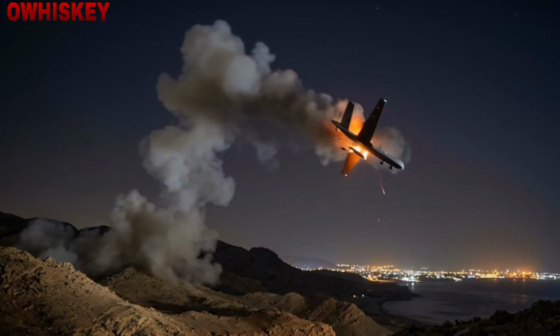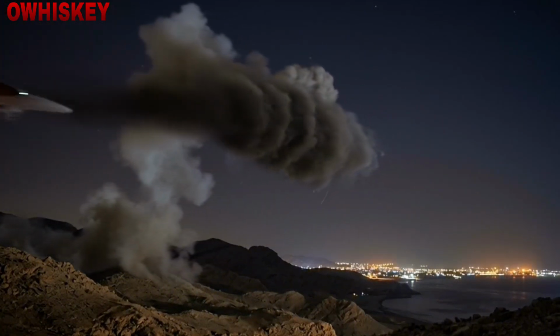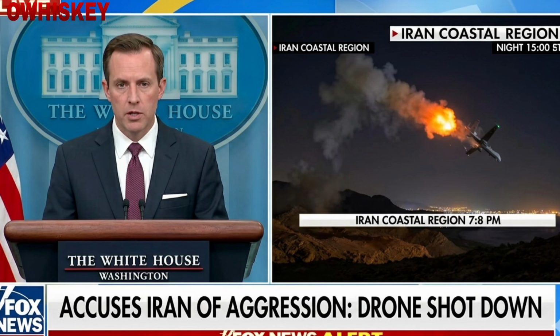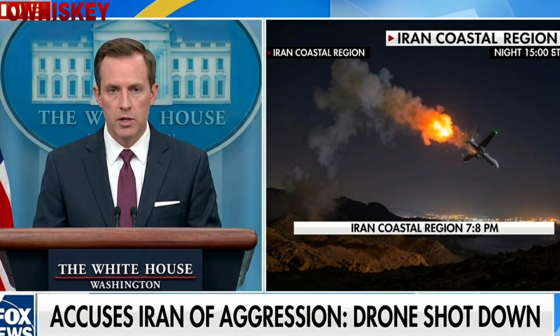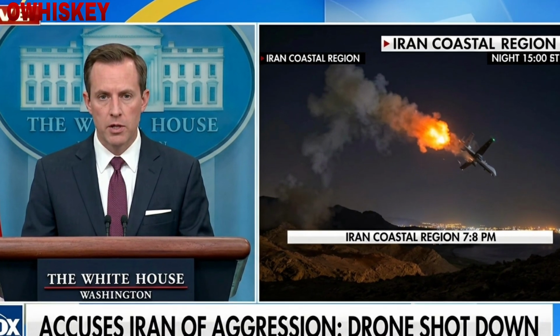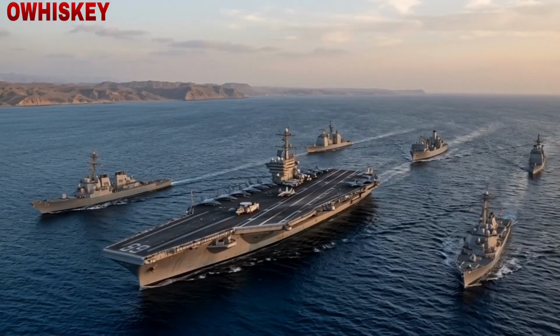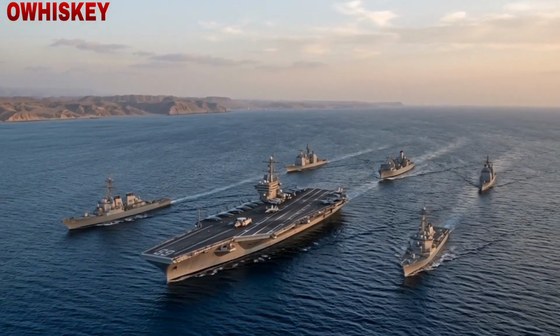One night, a US drone was shot down over Iranian airspace, and the US accused Iran of aggression. Iran denied involvement, but the damage was done. The US Congress authorized military action, and the USS Nimitz carrier strike group was dispatched to the Persian Gulf.